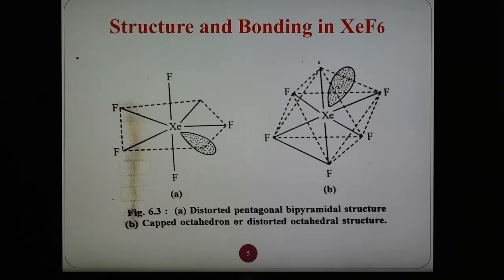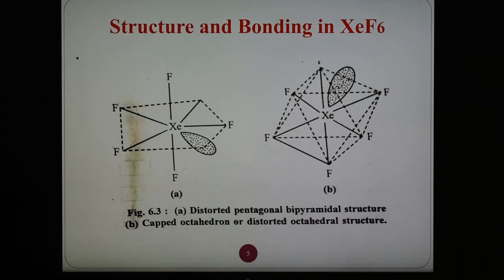This can be explained if all the 6 positions are occupied by the fluorine atoms and the lone pair is present at the center of one of the 6 triangular faces. This type of octahedron is sometimes known as a capped octahedron, as shown in this slide. So this is the structure of the xenon hexafluoride compound.